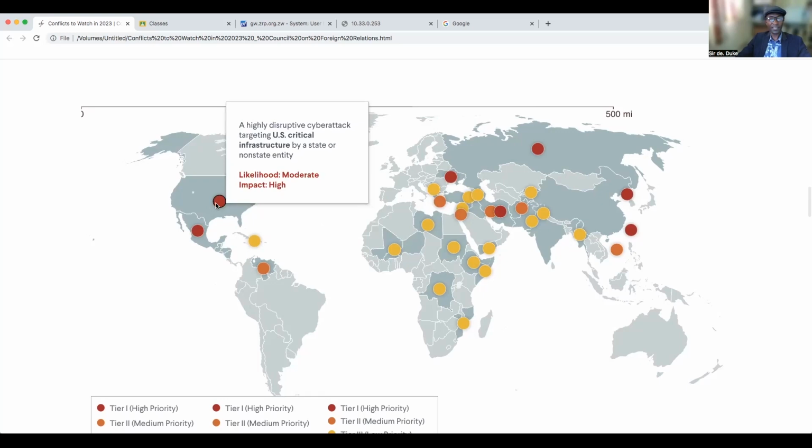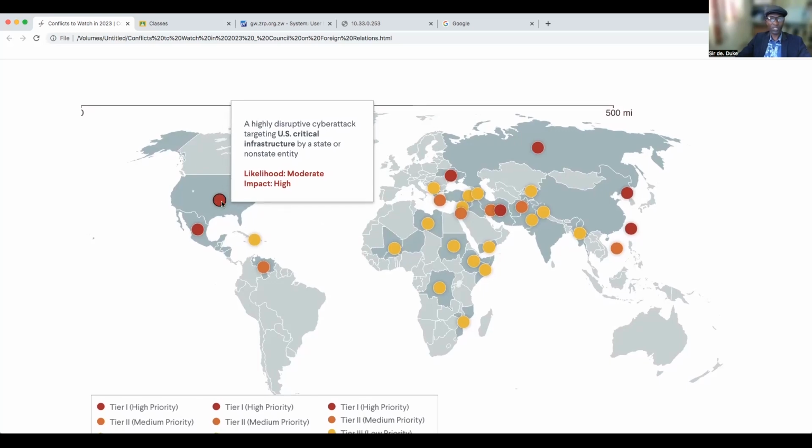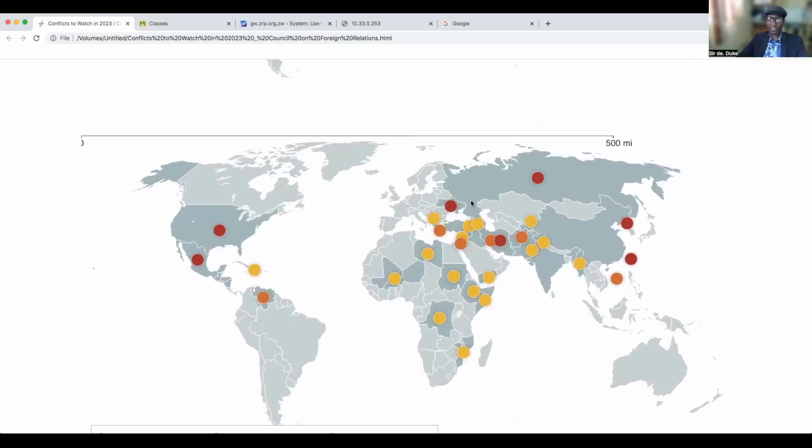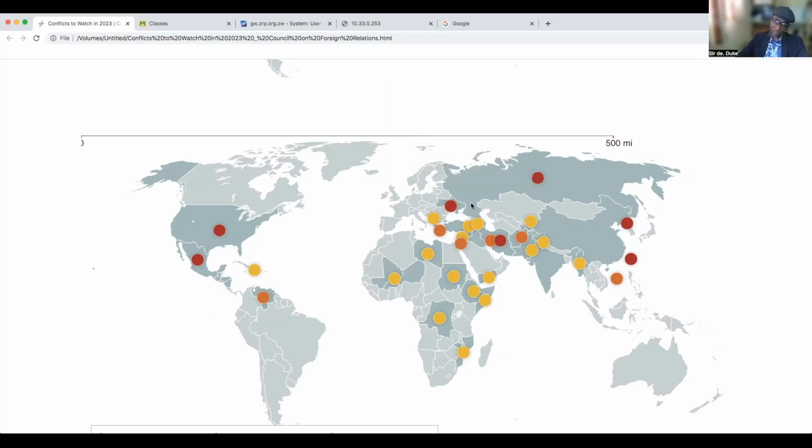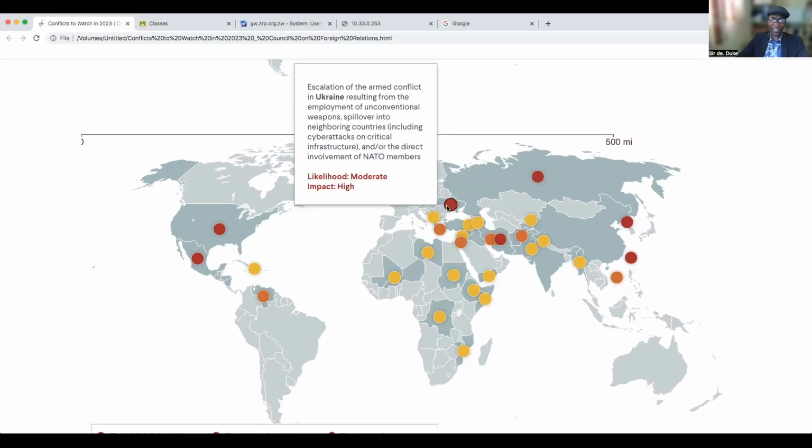And this is the USA, likelihood moderate and impact very high. And here is Ukraine. In Russia, they are saying popular dissatisfaction with the war in Ukraine and worsening economic conditions lead to growing civil unrest in Russia and a power struggle in Moscow. So the likelihood of conflict within Russia is moderate, but the impact will be very high. And this is also what they are saying about Ukraine.